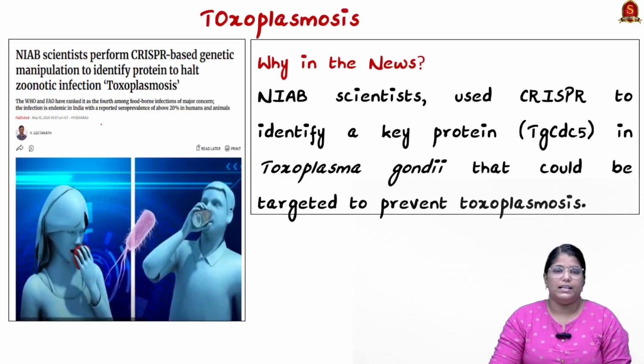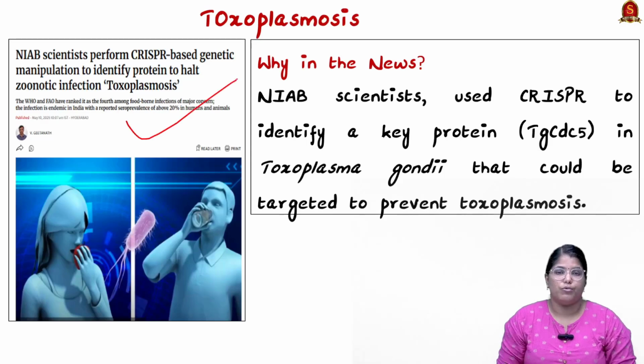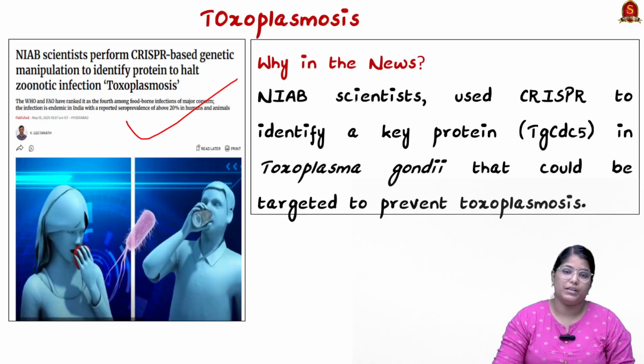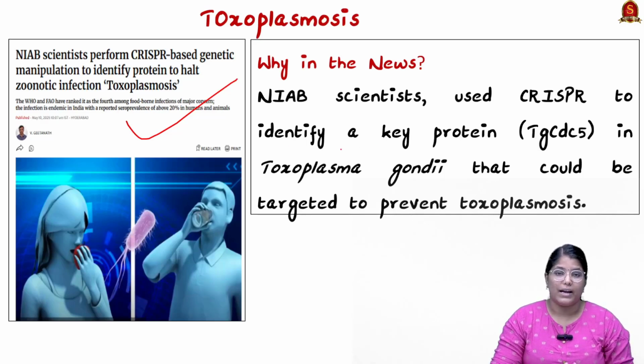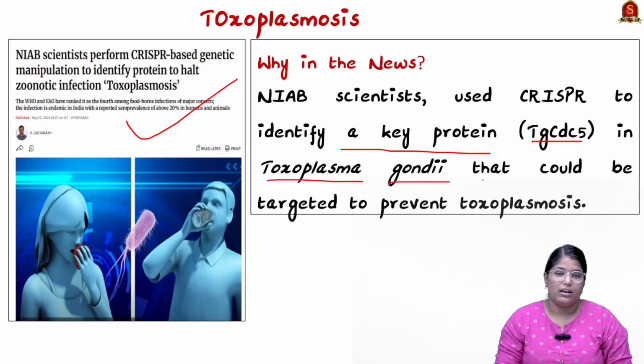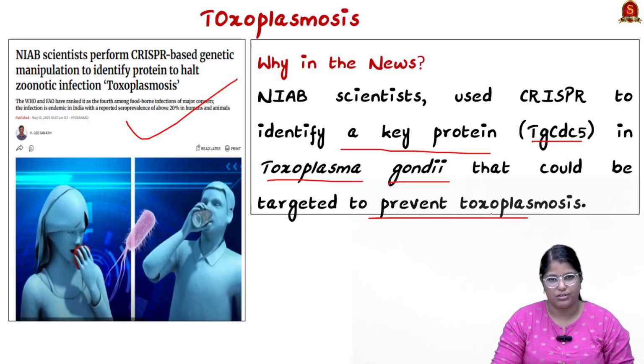Now, look at this article. This article talks about Toxoplasmosis. Recently NIAB scientists have found that CRISPR-Cas9 can be used to identify a specific protein called TgCDC5 in this particular Toxoplasma gondii, which can be targeted to prevent this particular disease called Toxoplasmosis.